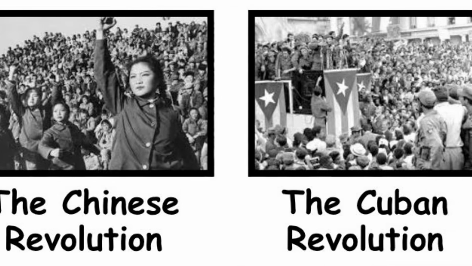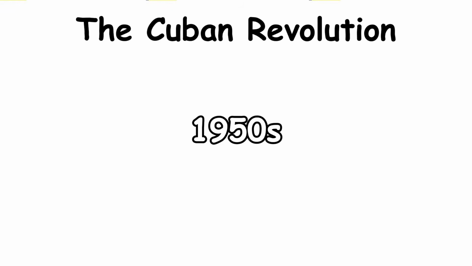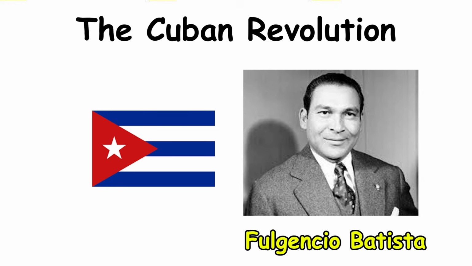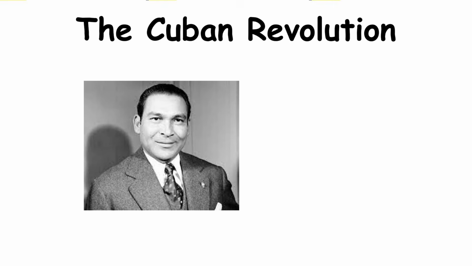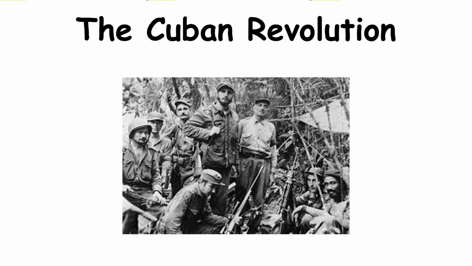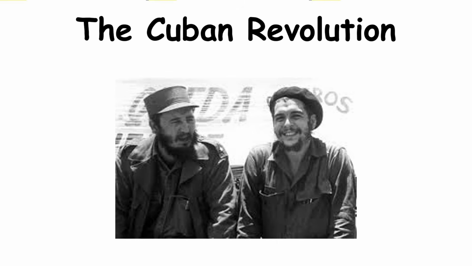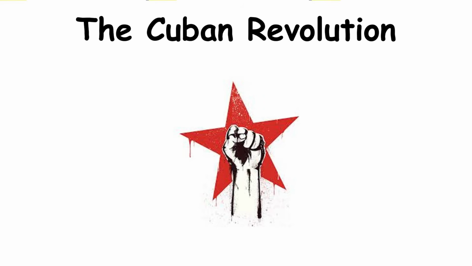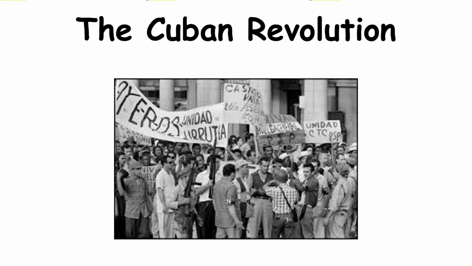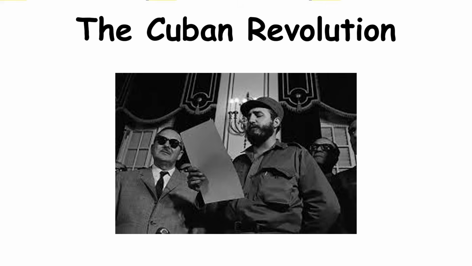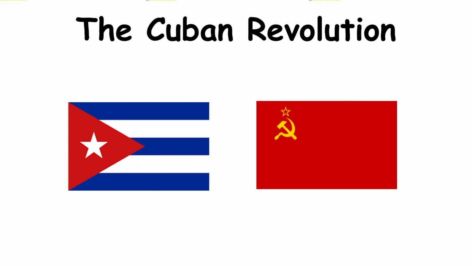The Cuban Revolution. In the 1950s, Cuba was ruled by dictator Fulgencio Batista, whose regime was backed by the United States. A small band of revolutionaries, led by Fidel Castro and Che Guevara, launched a guerrilla war from the mountains. By 1959, they took Havana, and Batista fled the country. Cuba became a communist nation, aligning with the Soviet Union and defying U.S. influence in the Western Hemisphere.